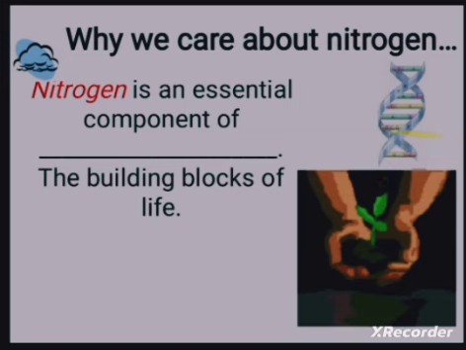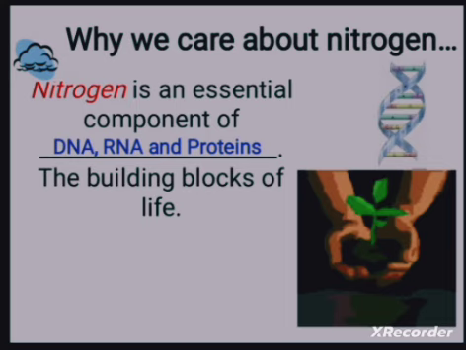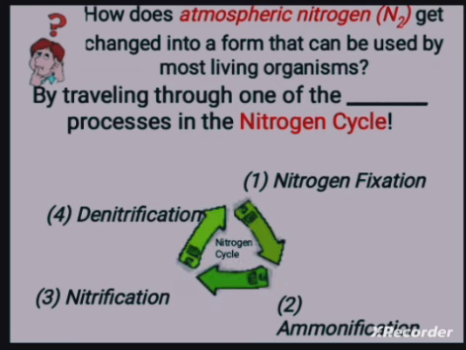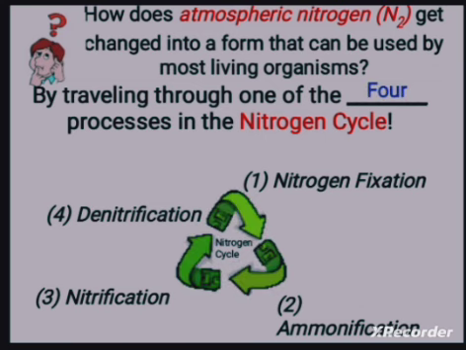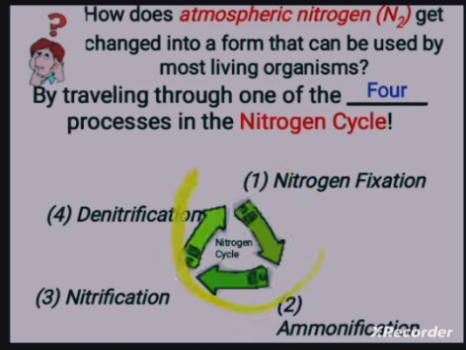Why do we care about nitrogen? Why must we convert nitrogen through the nitrogen cycle? Nitrogen is an essential component of our DNA, RNA and proteins, the building blocks of life. How does atmospheric nitrogen get converted into a form that can be used by living things? By traveling through four processes in the nitrogen cycle: nitrogen fixation, ammonification, nitrification and denitrification. This is a cyclic process, that's why it is known as the nitrogen cycle.